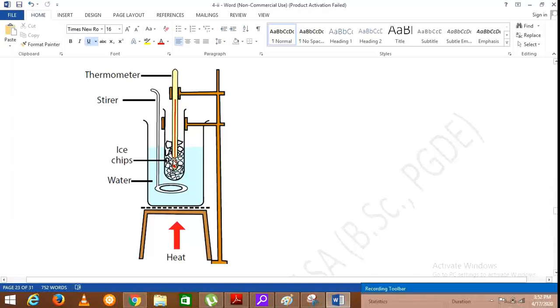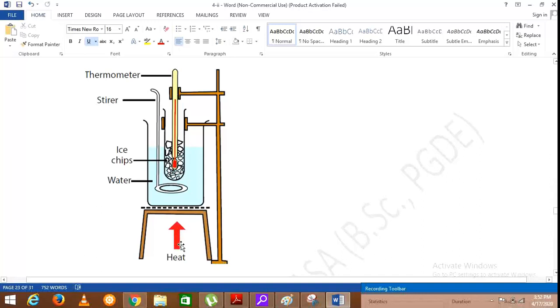You can see the bulb of the thermometer is inside the ice chips, in between the ice chips, and you have immersed this boiling tube in a water bath, and that water bath is kept on a tripod stand on which there is a wire mesh, and you have held this boiling tube and the thermometer by using a stand, and you can apply heat by using a Bunsen burner.